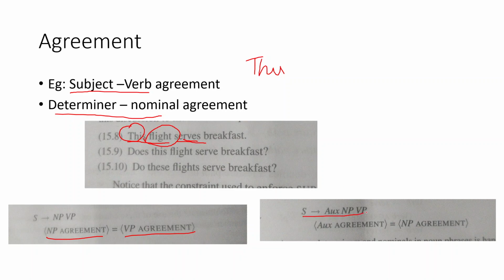Now this grammar is corresponding to 15.9 and 15.10 because it is corresponding to a question, that is it starts with an auxiliary verb like does or do. Okay, so the agreement feature corresponding to this auxiliary verb has to have the same agreement as that of the noun phrase here. That is, in the case of "this flight," it has to be "does," and "these flights," it has to be "do."